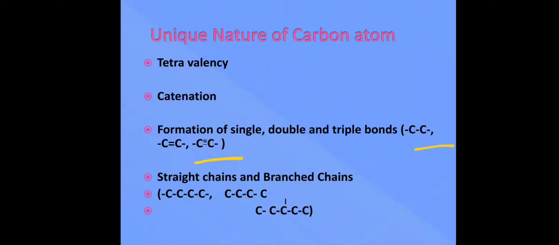The other thing is they can form straight chains. They can form compounds that are made up of straight chains. So carbon attached to another carbon, and so on. Okay? And they can also have branch chains. So they can have even branch chains. And that is so unique about carbon. It does not exist in any other element. And that is why carbon is such an important element.